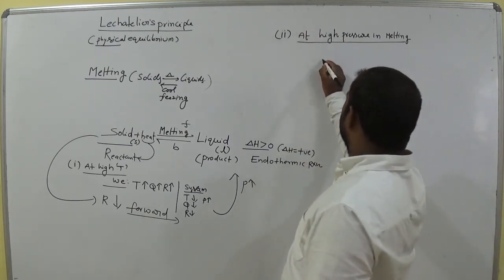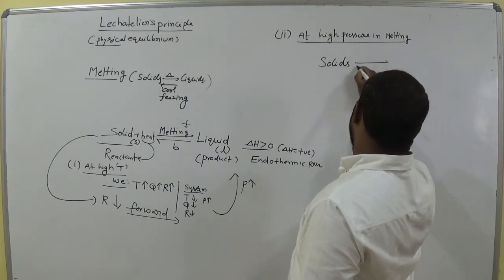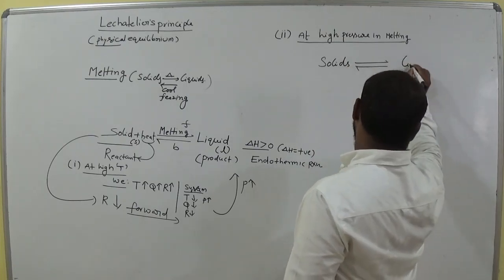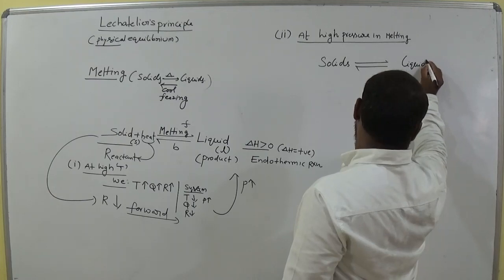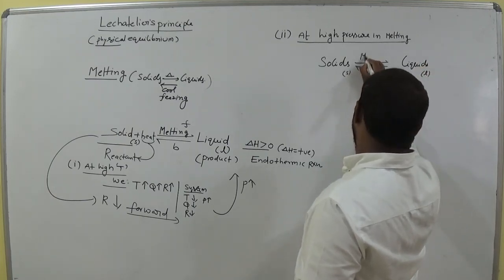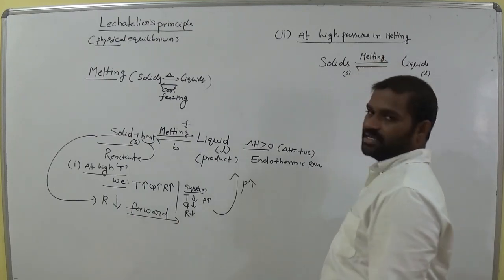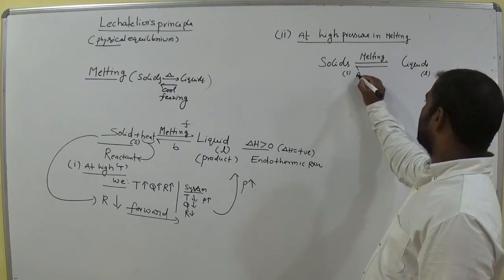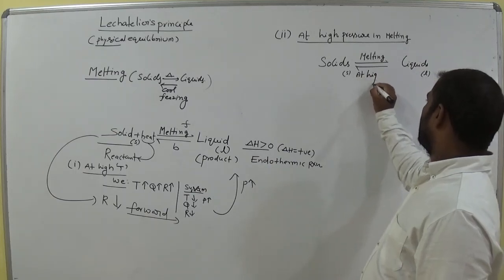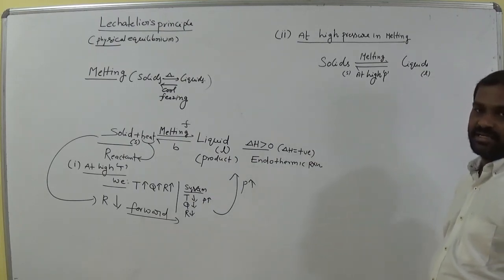So melting means solids and liquids are reversible; if it is in liquid state from solid state, then the phenomenon is melting. Is it clear? Melting. So at high pressure, pressure is high. Okay.